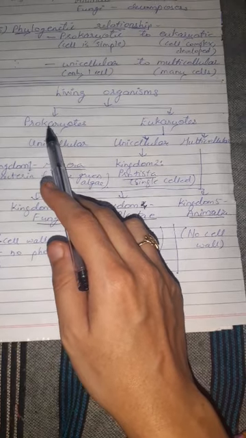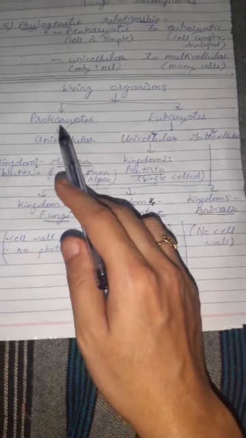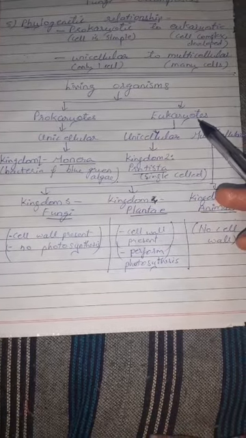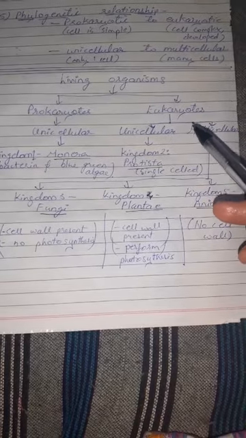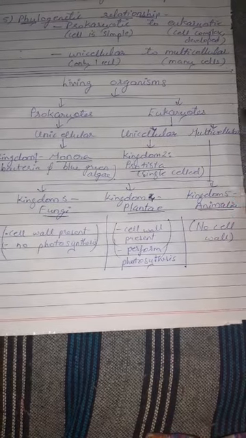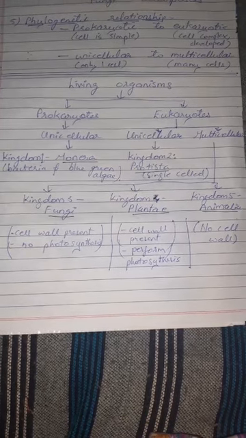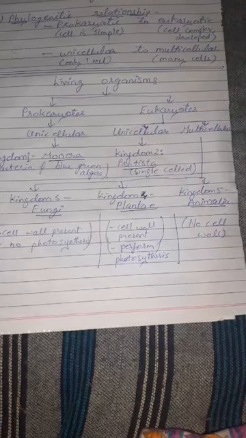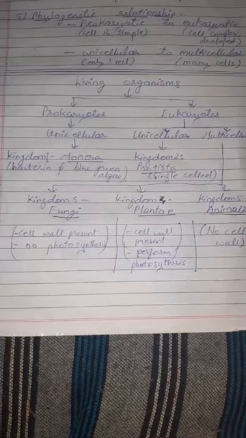Another important point between them is prokaryotic living organisms have cells which are very simple, like amoeba, paramecium, fungus. Eukaryotes have cells which are very developed. Their cells have different cell organelles, different parts. They perform different functions, like the cell of a plant or animal.